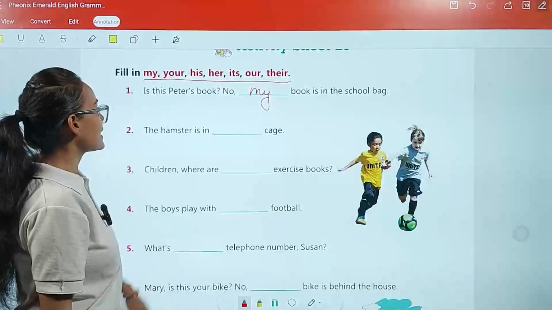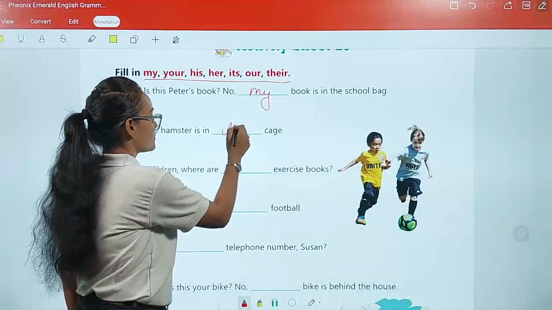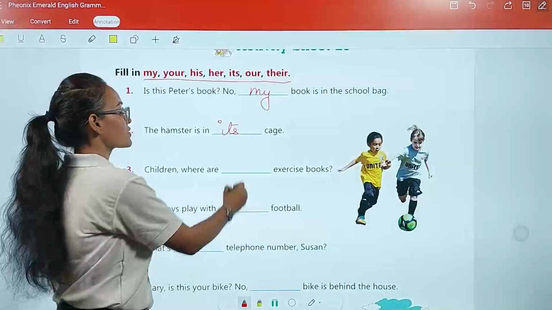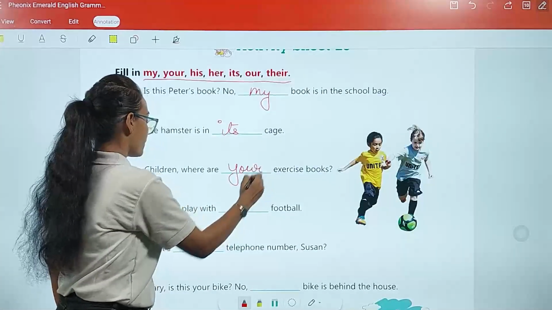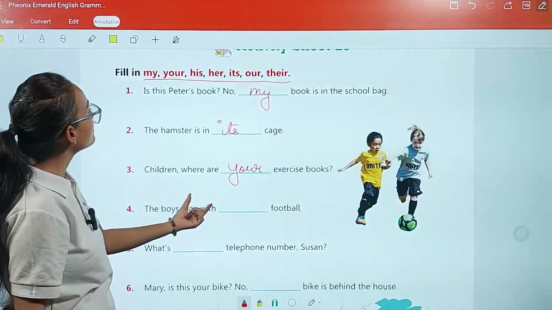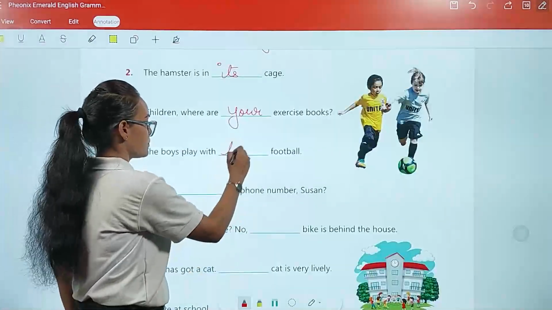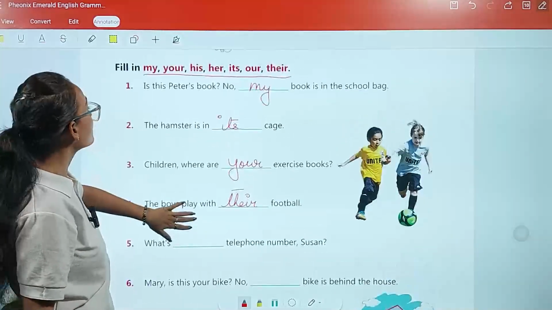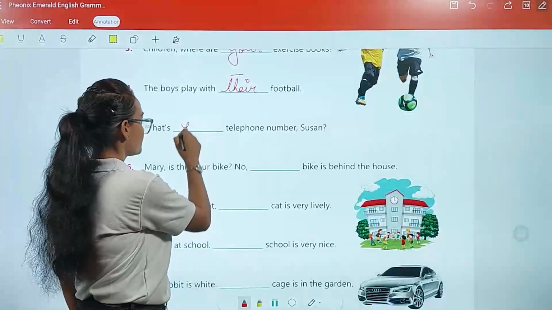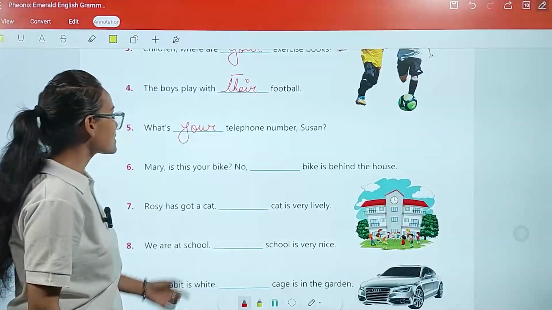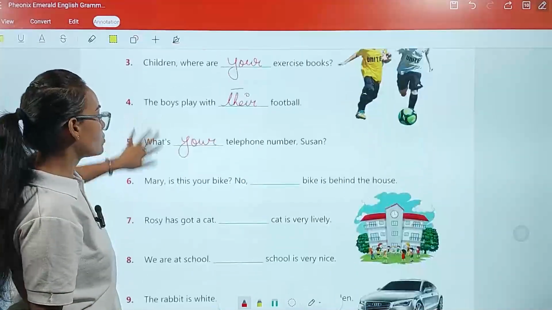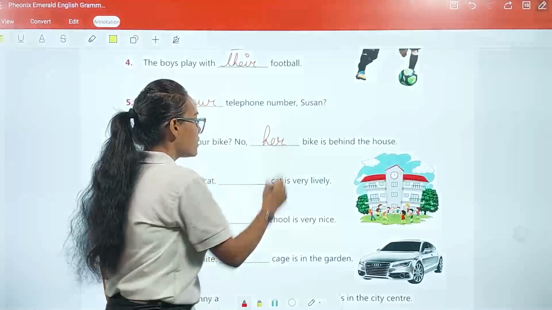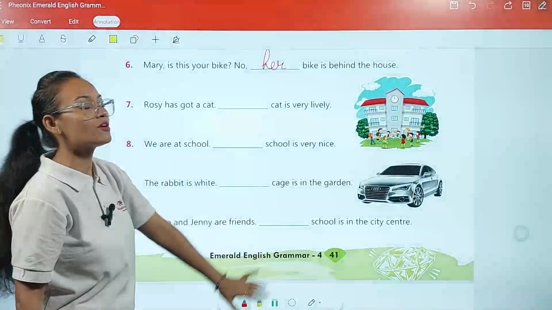The hamster is in its cage. Children, where are your exercise books? The boys play with their football. What's your telephone number, Susan? What's your? Mary, is this your bike? No. No, her bike is behind the house. Okay, similarly in this way, my dear student, you are going to complete the rest of the fill in the blanks.